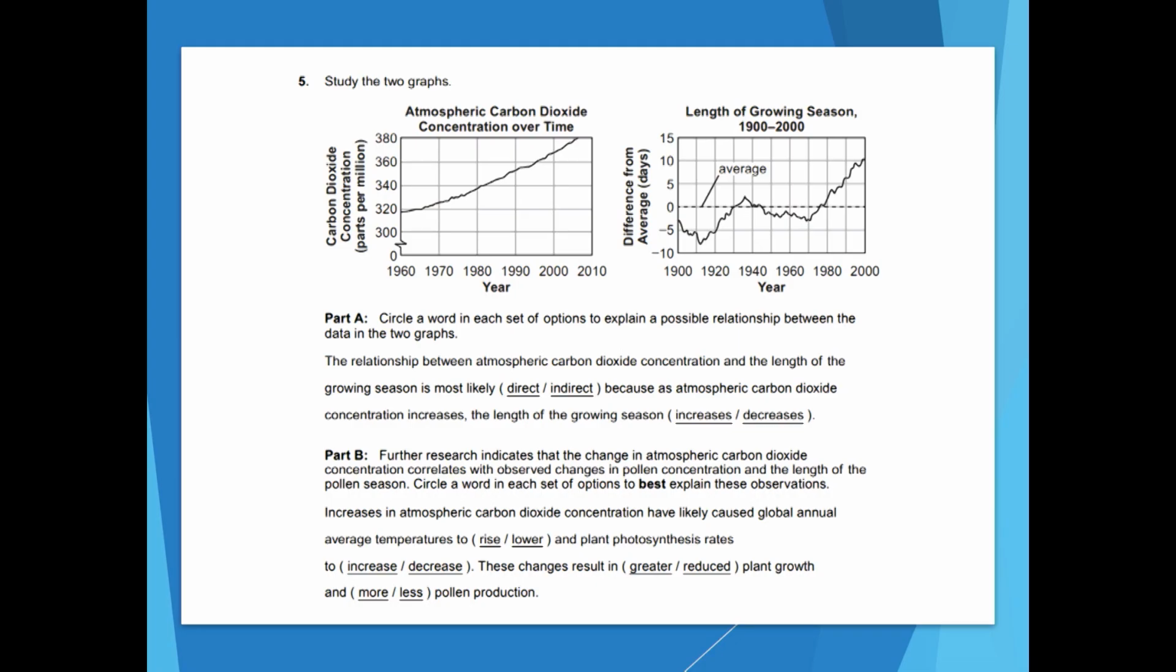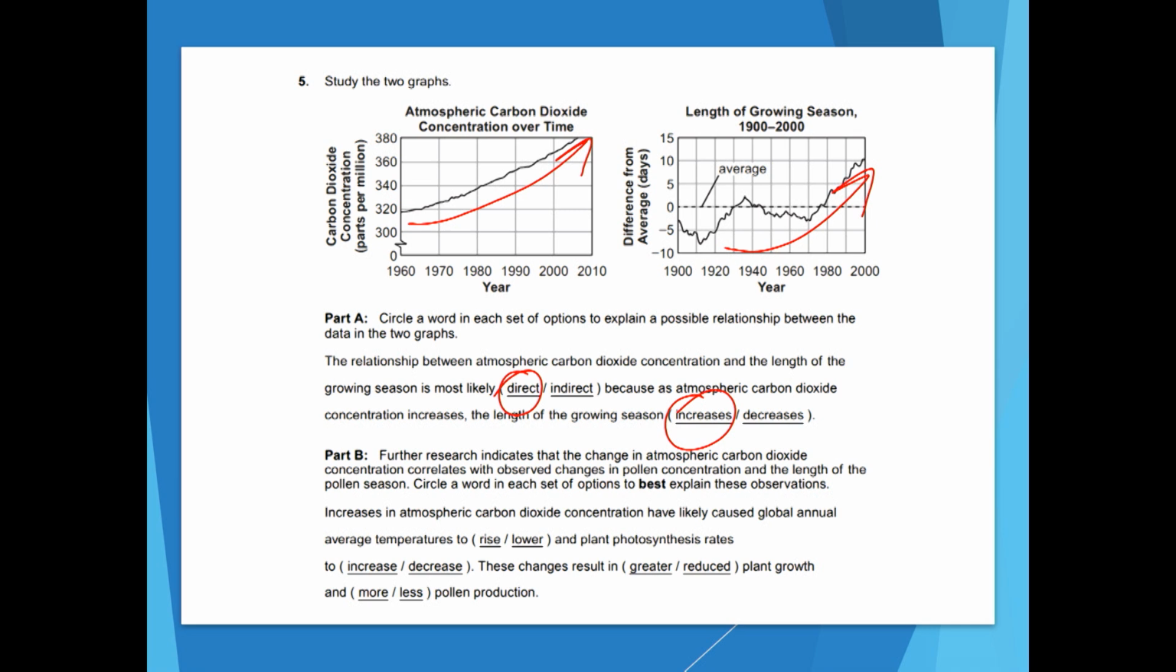This says, the relationship between atmospheric carbon dioxide concentration and the length of the growing season is most likely direct, because as atmospheric carbon dioxide concentration increases, the length of the growing season is also going to increase. As time goes by, you can see that this is called a direct correlation. You can see how this one's going up, this one's going up. So as there's more carbon dioxide in the atmosphere, the growing season is longer. So that's a direct relationship.